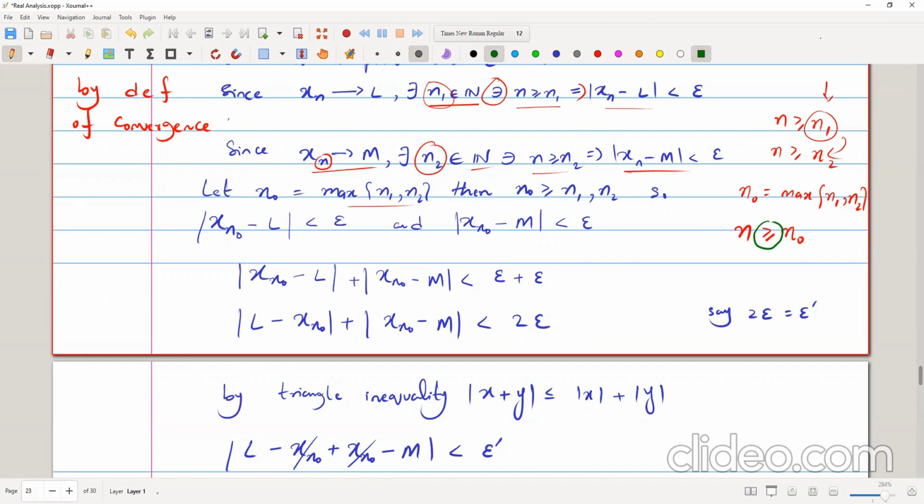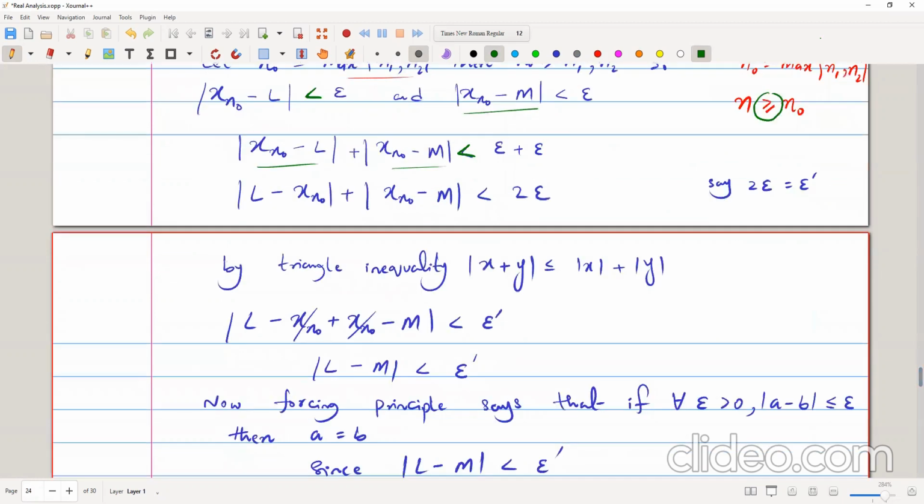So xn naught minus L is less than epsilon, and similarly xn naught minus m is less than epsilon. Then the mod of xn naught minus L plus xn naught minus m is less than epsilon plus epsilon. So the right hand side will be 2 epsilon, and we can say that 2 epsilon equals epsilon prime.